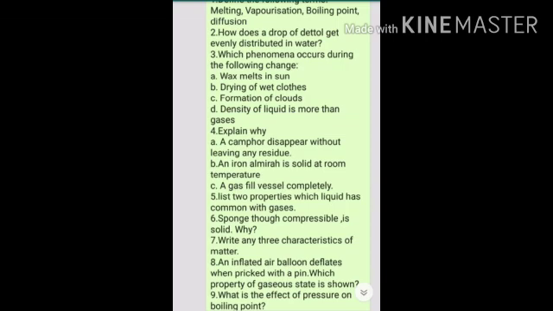Last question, at what temperature do liquid and gas exist together? That is 100 degrees Celsius. At 100 degrees Celsius, liquid and gaseous state exist together. But if the question comes, at what temperature do liquid and solid exist together, then its answer will be 0 degrees Celsius. Otherwise, this 10th question answer is 100 degrees Celsius. So note down carefully.